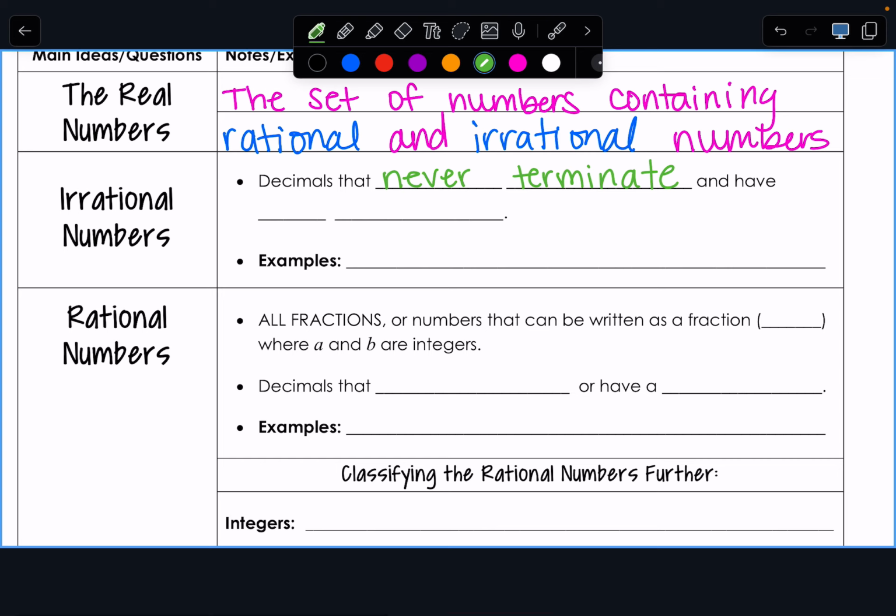Okay, and what does the Terminator do? Kill people. He finishes people off, right? So this is like a fancy word for end. Okay, so if you'd rather write end, the decimals never end, and they have no repetition. So pi. Okay, so our decimals, they never end, and they never repeat.